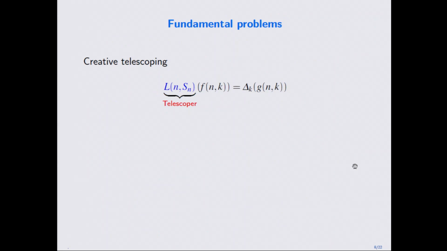Definitely, as a mathematicians, you will ask us the following two fundamental problems. There are different types of telescopers. For the combinatorial identity, this is a linear recurrence, and this side is a difference. Then you can use this to prove these combinatorial identities. But for functions which involve a continuous variable, you can also think about the linear differential operator, and then this side is a derivative. This kind of thing can be verified with some integral identities. And there are also some mixed cases, where this side is a linear differential operator and this is a difference, and this can be verified by power series evaluation.